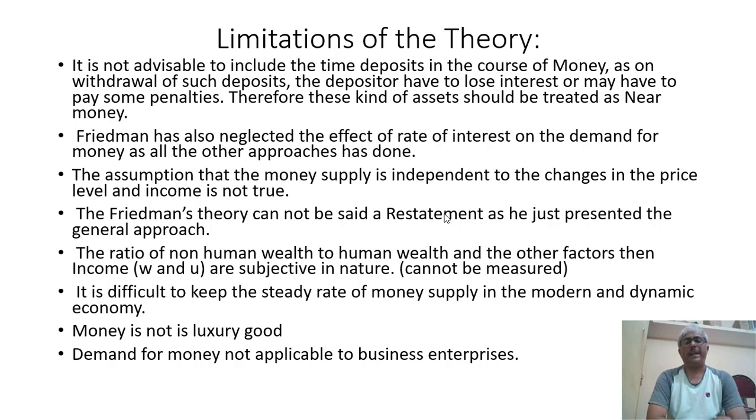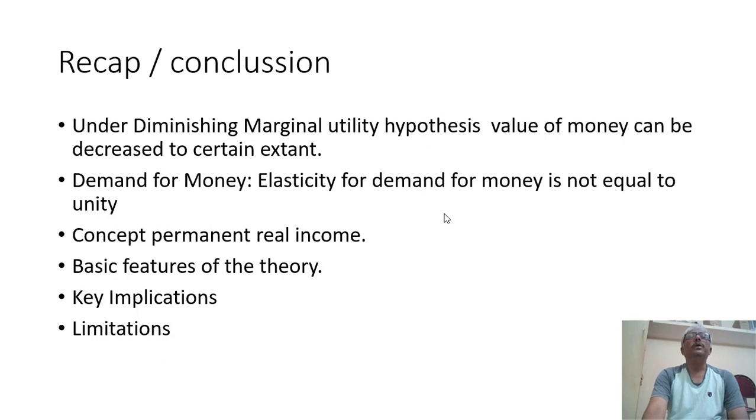So to recap or to conclude, in the Milton Friedman theory, in understanding the diminishing marginal utility hypothesis, the value of money can decrease to a certain extent but not to the full extent.